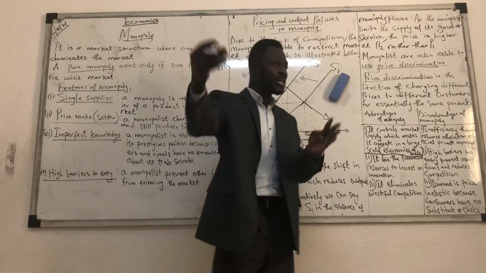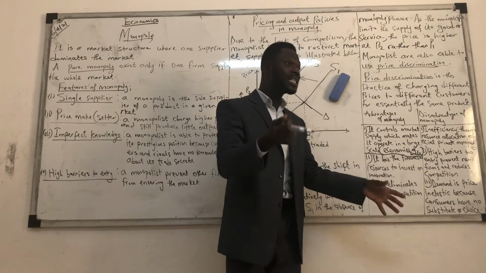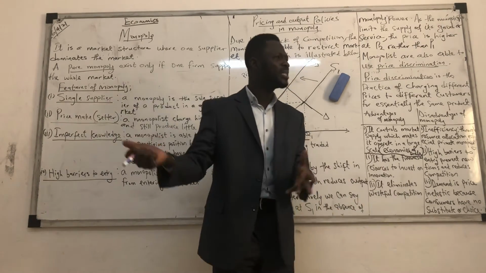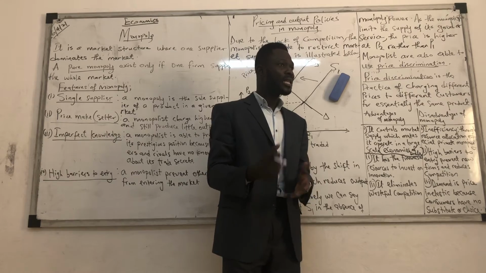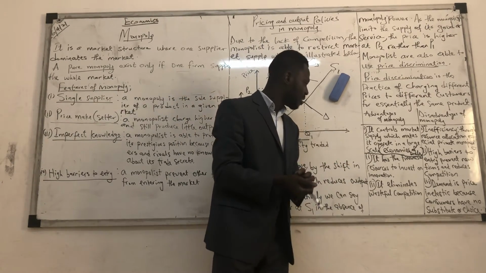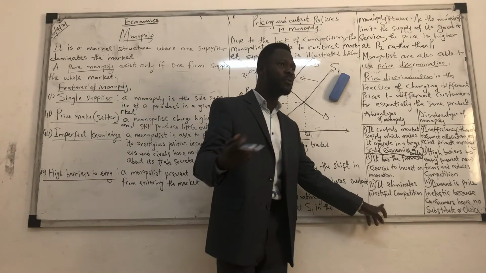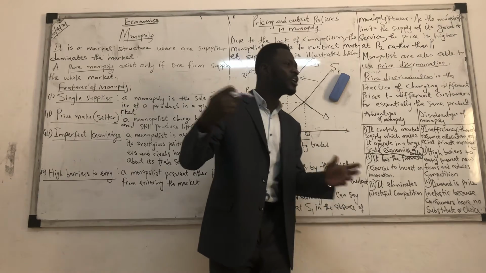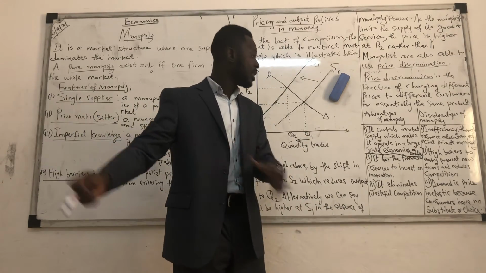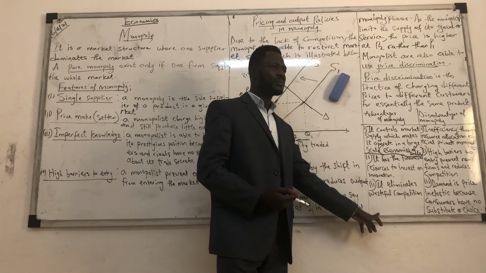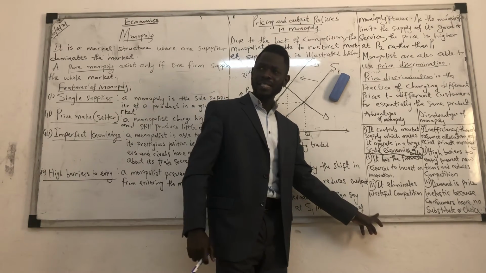So instead of another firm starting up an electricity business, it could start up other businesses. That means the government has taken over electricity, which reduces wasteful competition. So other businesses can set up in other industries, not the same as electricity or postal services. Do we get it here?